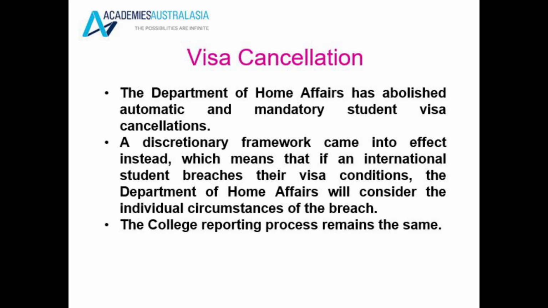Then the Department of Home Affairs will review your case and decide whether to cancel your visa or not. The college has the right to send you an intention to report, but visa cancellation is done by the Department of Home Affairs. The college reporting process remains the same.